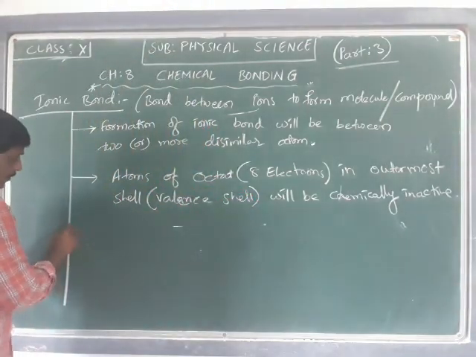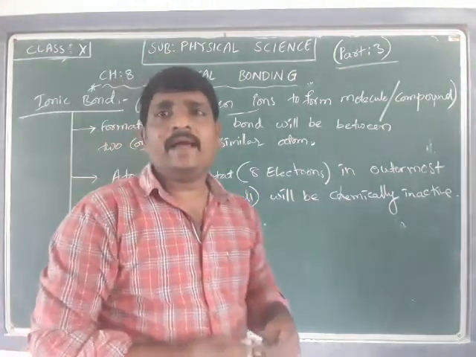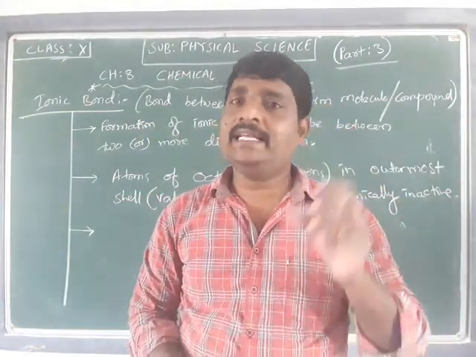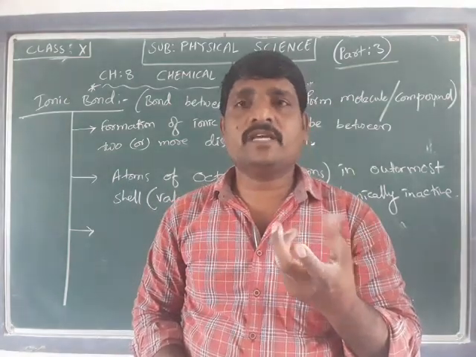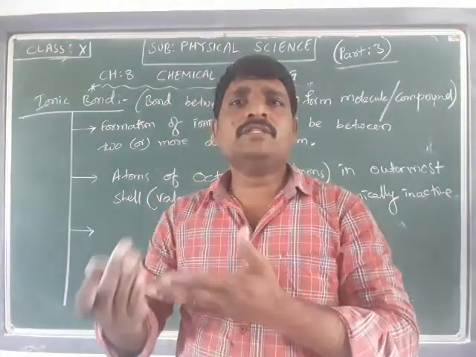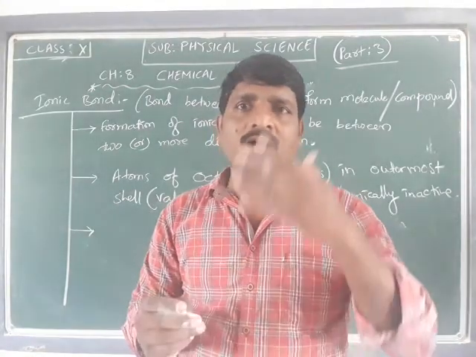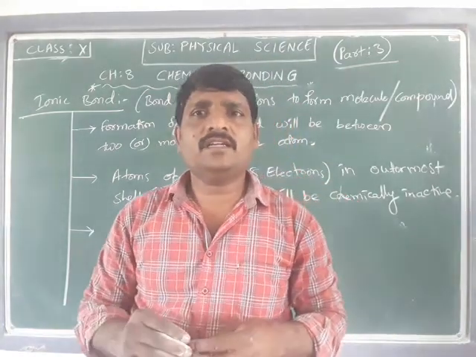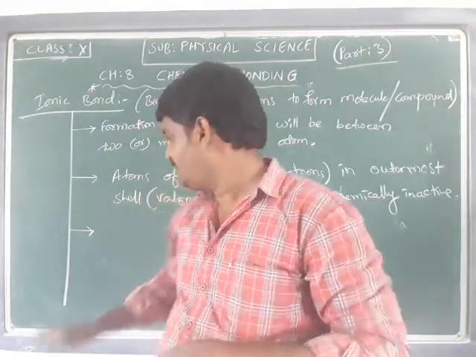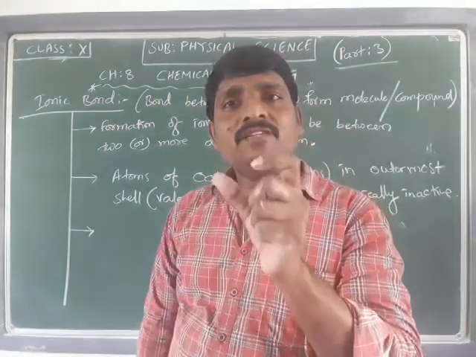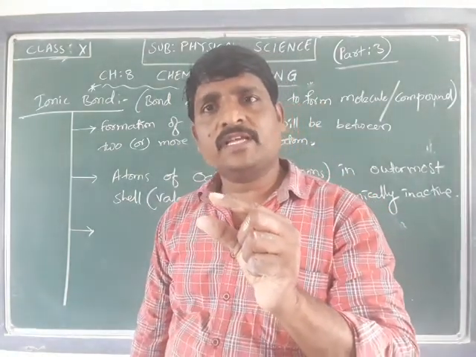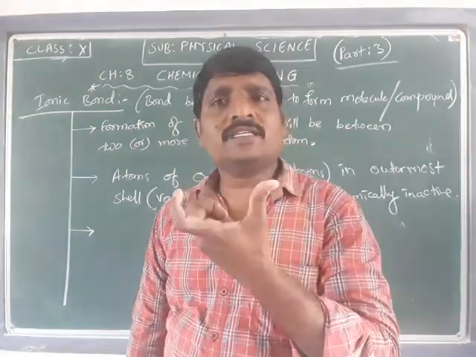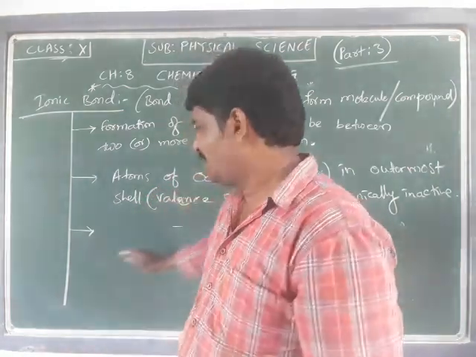And one more important point that you have to keep in mind: the elements or atoms which do not have 8 electrons in the outermost shell will be chemically active. By losing or gaining electrons from other atoms, they will attain a stable configuration as an octet in the outermost shell. That is the third point. The elements which do not have an octet in their outermost shell, by losing or gaining, will form ions to possess the stable configuration of an octet.